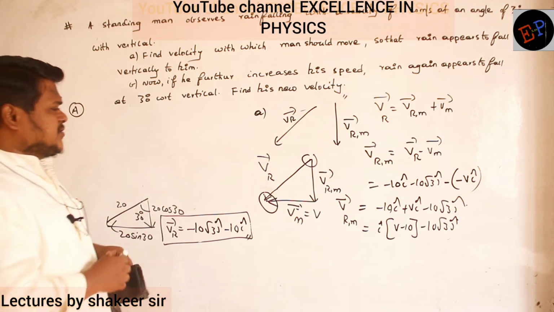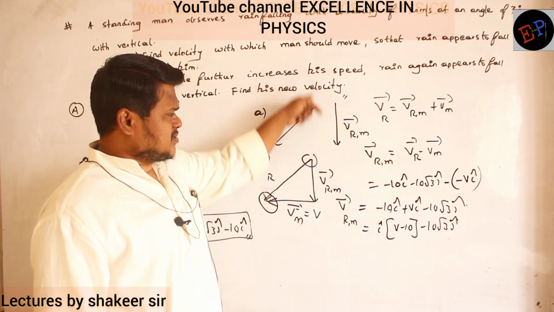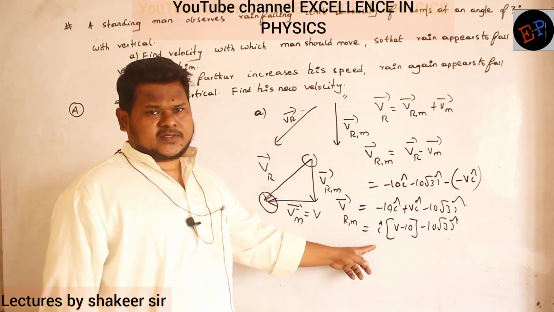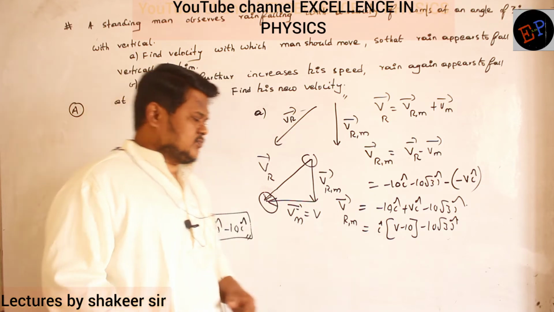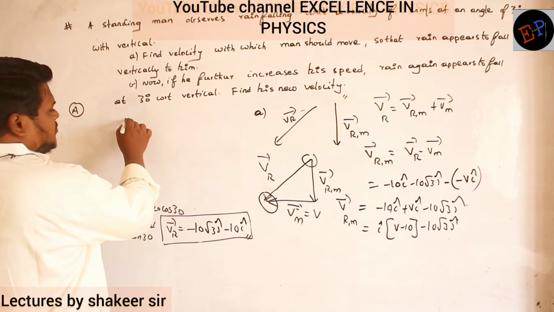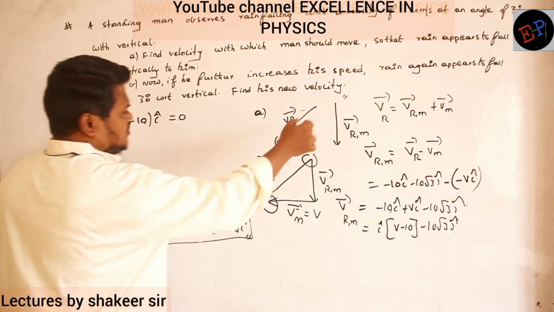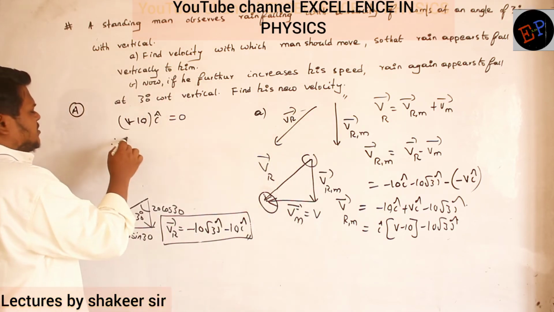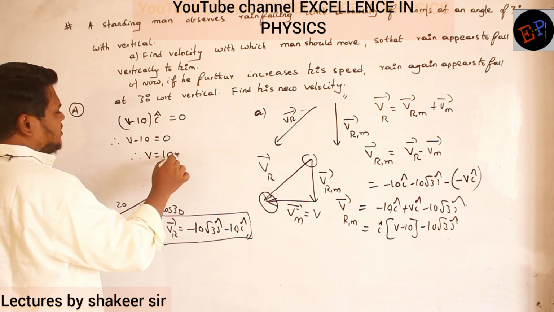So therefore what we have understood, velocity of rain with respect to man is in vertical direction, no? So it means it doesn't have any x component. X component is not there, no? So therefore this one you can equate to 0. So v minus 10 I cap should be equal to 0, because this is only in vertical direction, horizontal component is absent. So v minus 10 is equal to 0. So therefore v is equal to 10 meters per second.